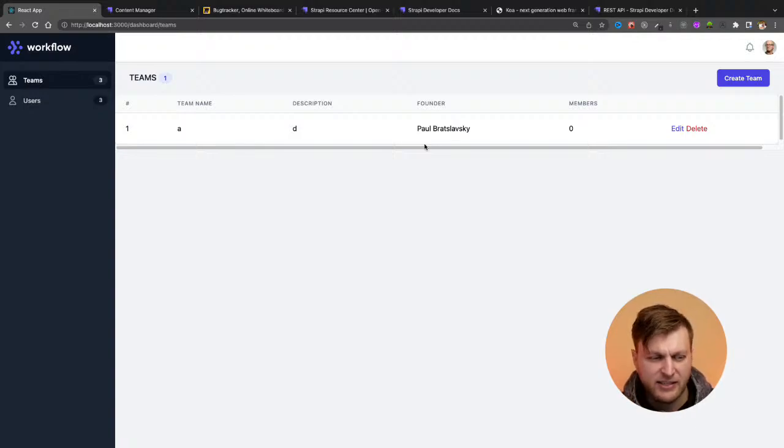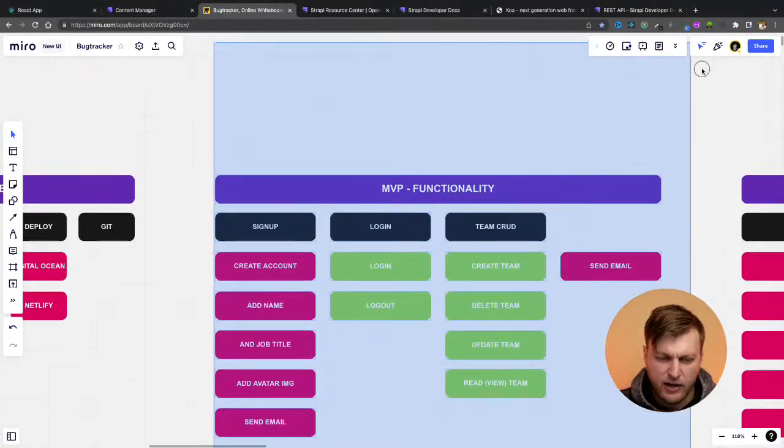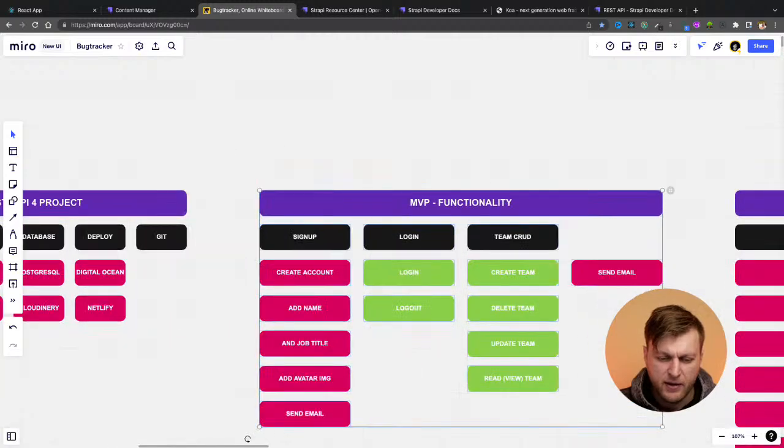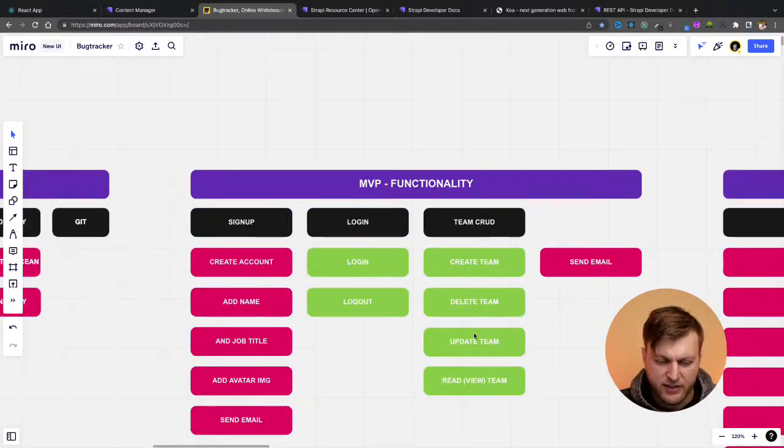What's cool about it is, because I didn't try to build out twenty bajillion features in my application, I just set out on a very simple implementation. We took teams and we were able to create a team, delete the team, update the team, and show the team. And now I could use this pattern and apply it to whatever you want. You want posts? Great, have posts. You want users? To add a user? Great, we already have a pattern.